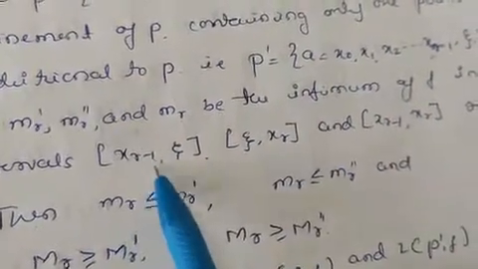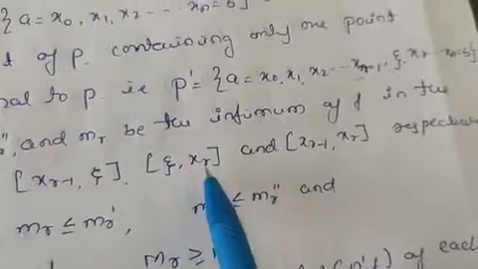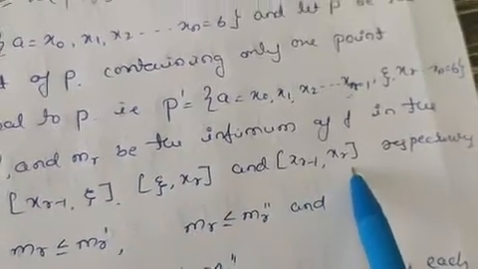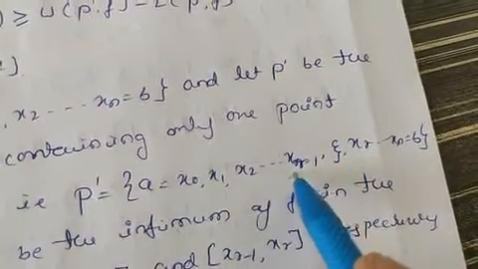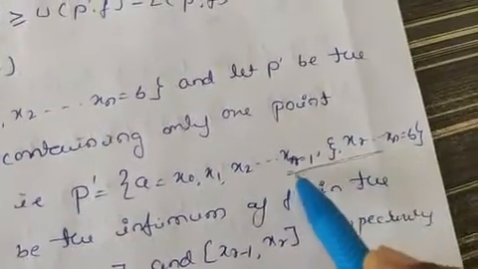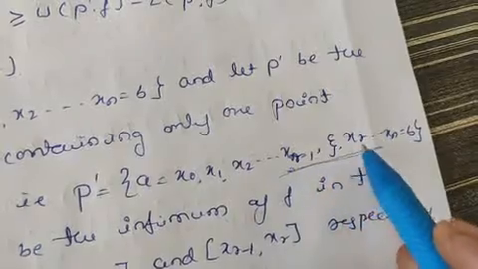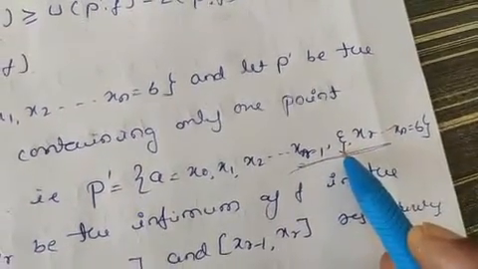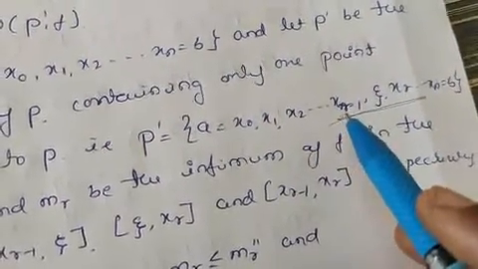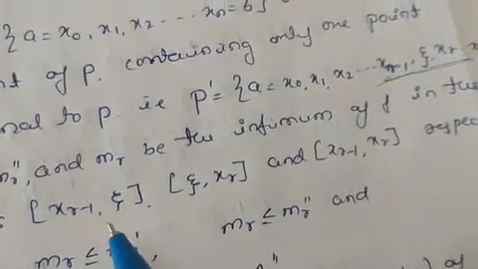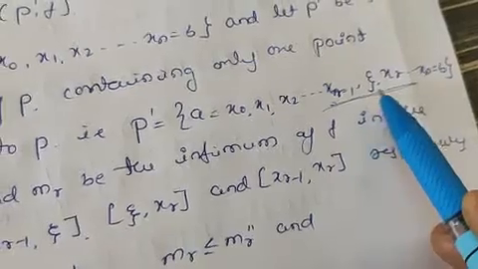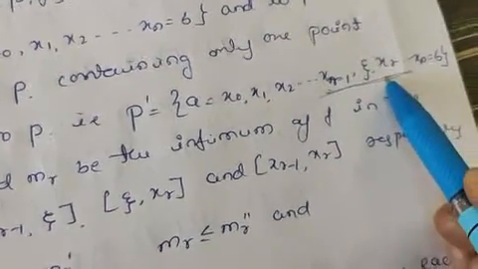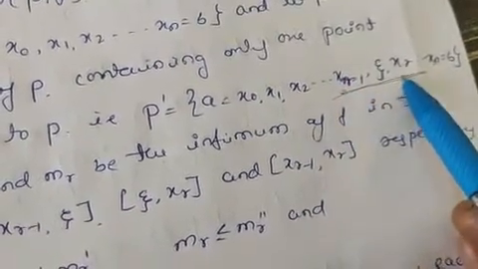Let us take xr minus 1, psi, xr, and xr minus 1, xr. So between xr minus 1 and xr, we have taken one more element between them. So you will take three intervals. The first one is xr minus 1, psi, next one is psi, xr, and lastly xr minus 1, xr. We can divide this interval like this.